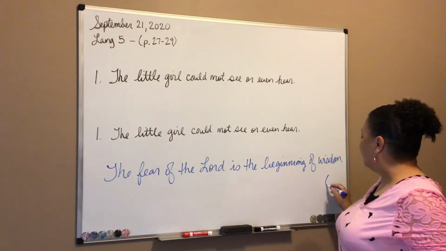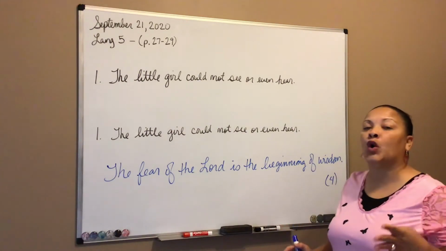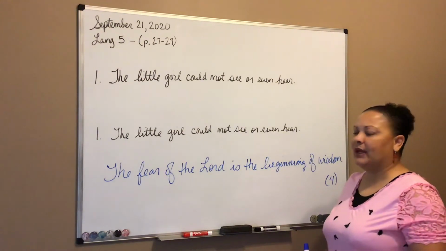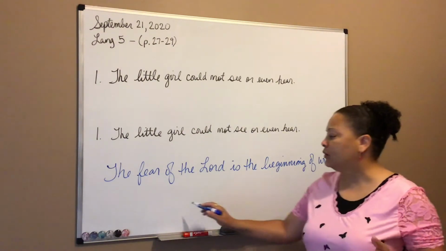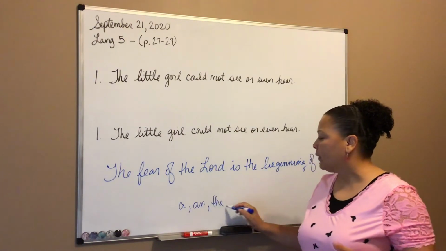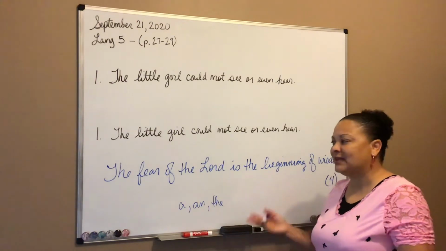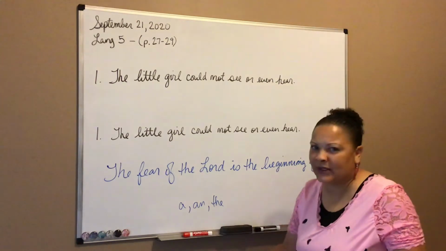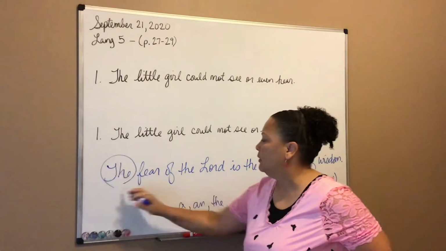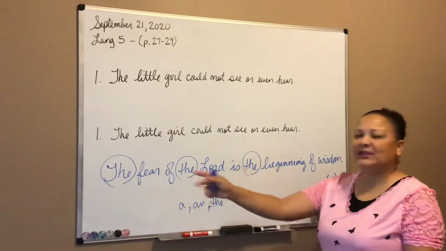At the end of the sentence, it has a 4 in parentheses. So this tells you that there are 4 nouns that you should find in this sentence. Okay, so remember our articles, a, an, and the, right? A, an, and the are articles or adjectives that tell us that a noun is following, okay? So here is the, here is the, here is the, right? 3 times.